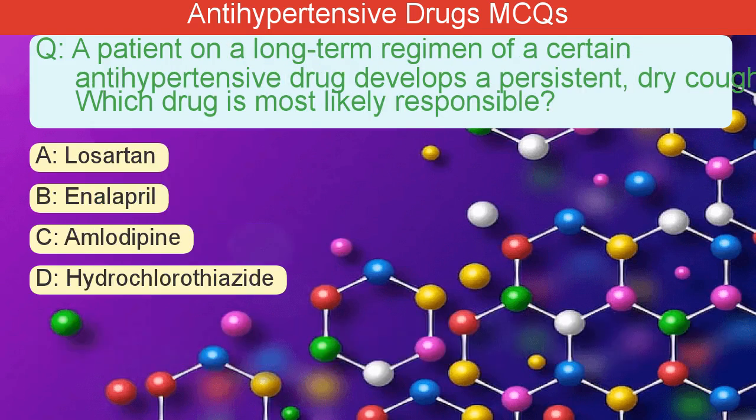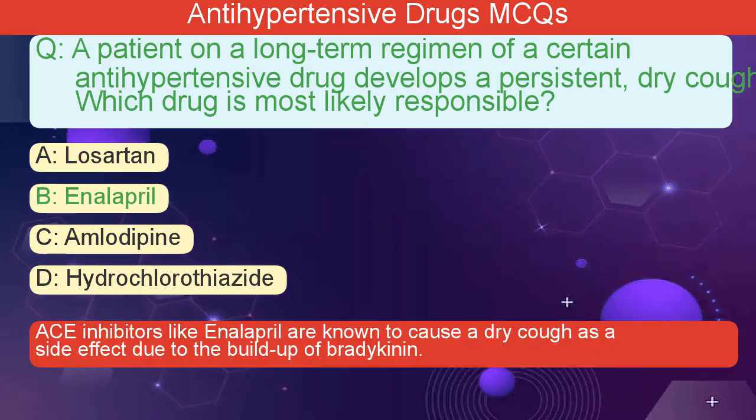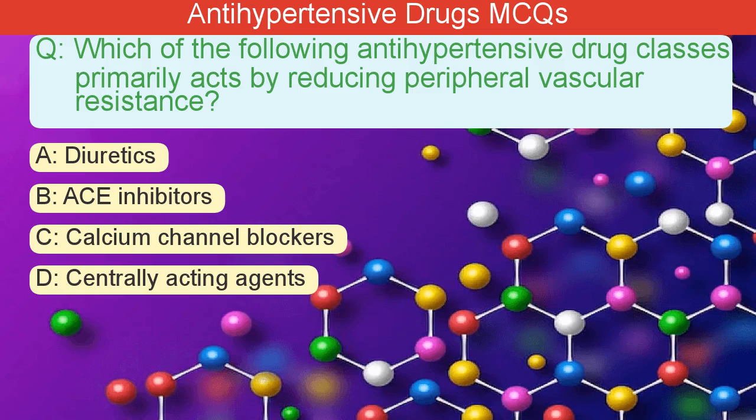A patient on a long-term regimen of a certain antihypertensive drug develops a persistent, dry cough. Which drug is most likely responsible? A. Losartan. B. Enalapril. C. Amlodipine. D. Hydrochlorothiazide. The correct answer is B. ACE inhibitors like enalapril are known to cause a dry cough as a side effect due to the buildup of bradykinin.